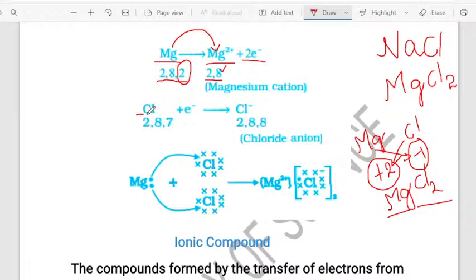Next, write chlorine. The atomic number of chlorine is 17, and 2, 8, 7 is its electronic configuration. So chlorine needs 1 electron, and it receives 1 electron. After receiving it, Cl becomes Cl-. It is forming the anion. Now you can see Cl- is more stable than Cl, because 1 electron is added here, and it becomes 2, 8, 8. Now this is obtained.